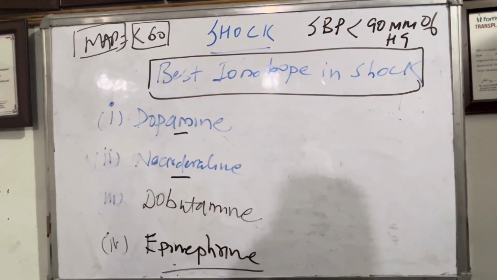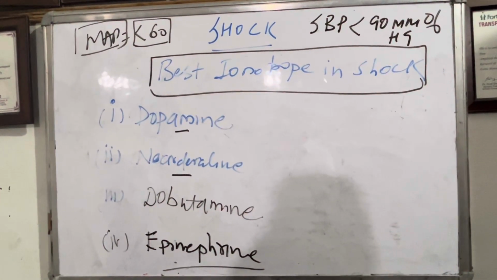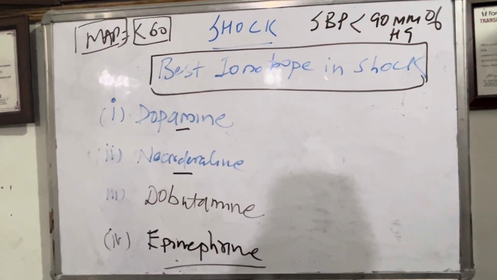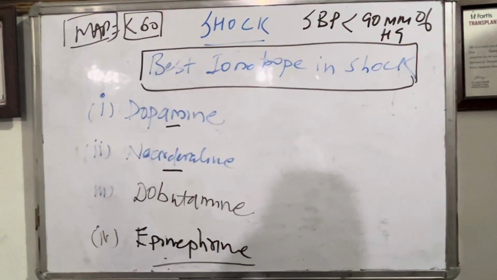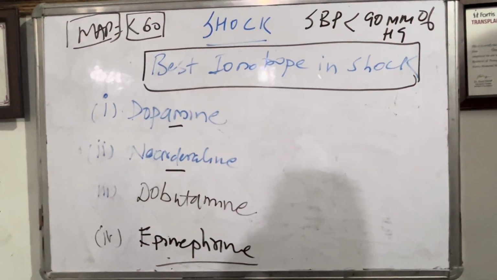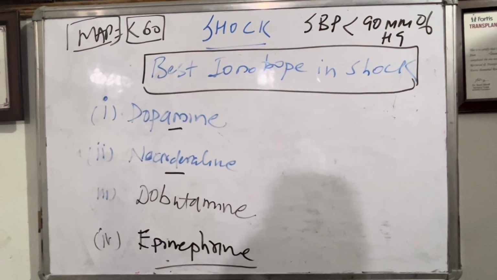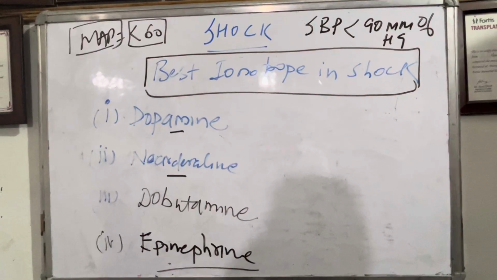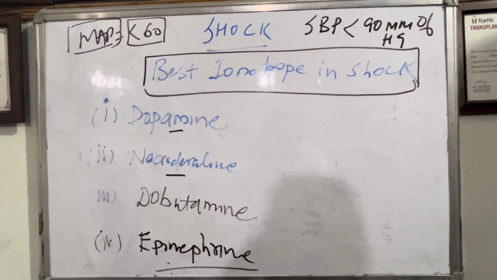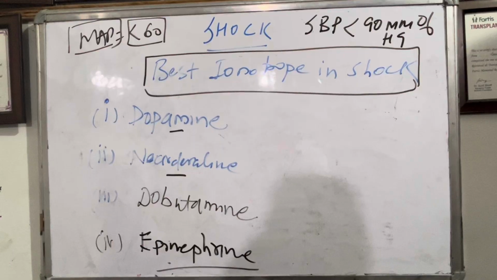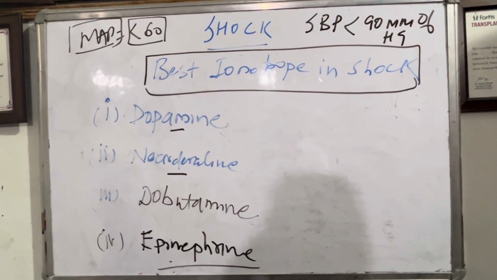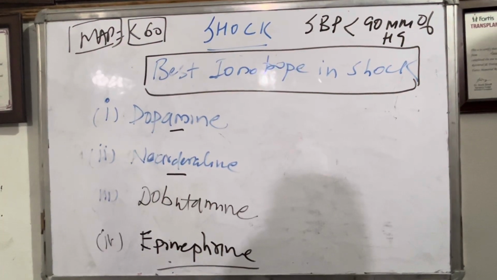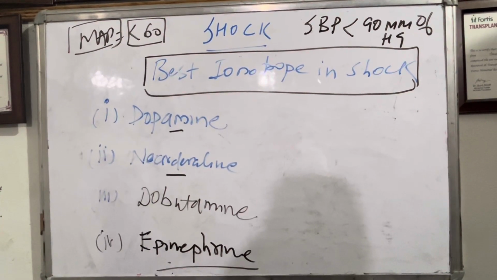So this is how we manage a patient of shock in the emergency department or critical care. The best inotrope to use is noradrenaline. One more responsibility of the critical care person or emergency physician is to find out which kind of shock it is. Cardiogenic shock: the patient has MI, acute coronary syndrome, rheumatic heart disease, or mitral valve prolapse. Distributive shock: trauma to the spine causing neurogenic shock, or allergic reactions, anaphylaxis.